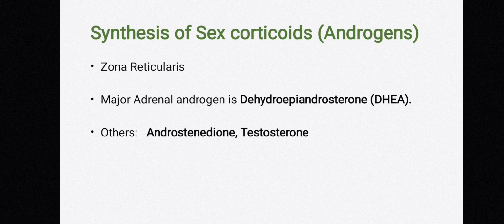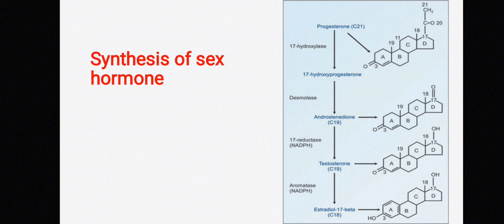Today we are going to discuss synthesis of sex corticoids, androgens. As in my previous lectures, we have already discussed that zona reticularis secretes sex corticoid hormones, and the major adrenal androgen is dehydroepiandrosterone, DHEA, and others are androstenedione and testosterone. So let's discuss the synthesis of sex hormones.